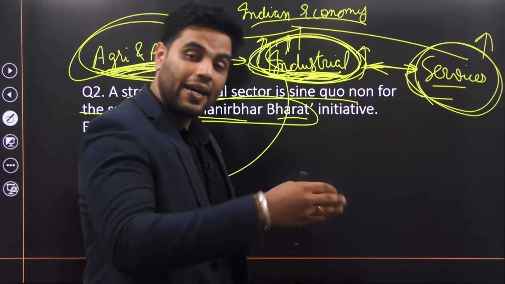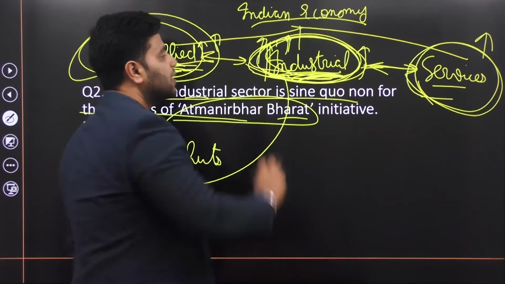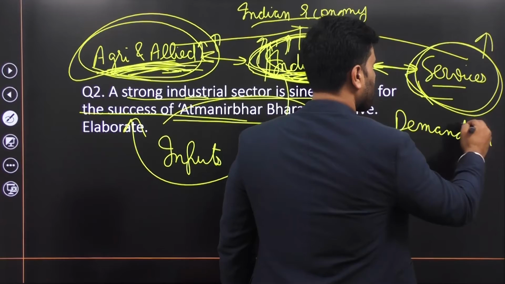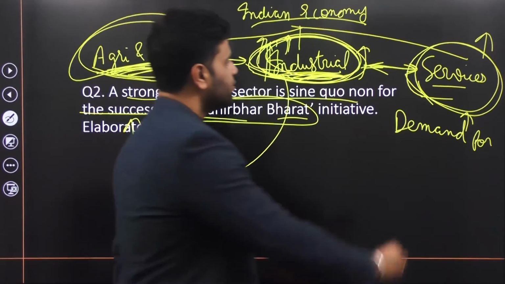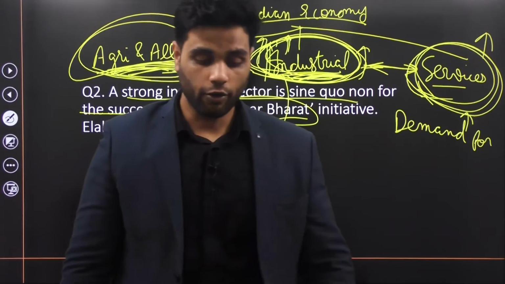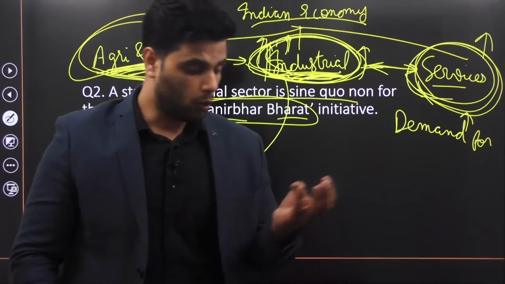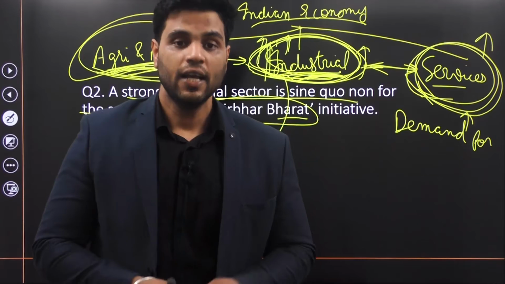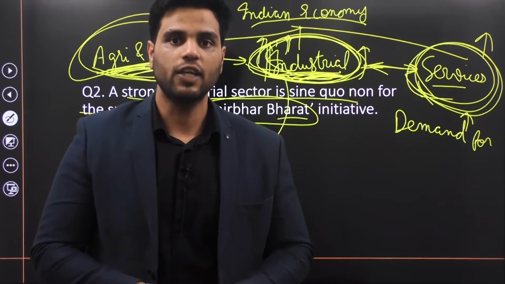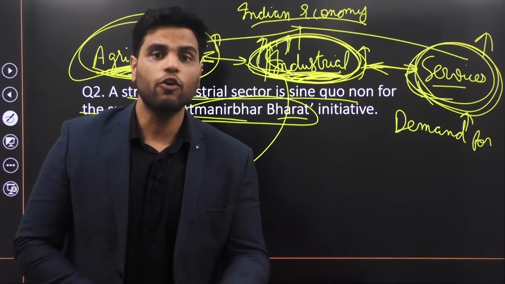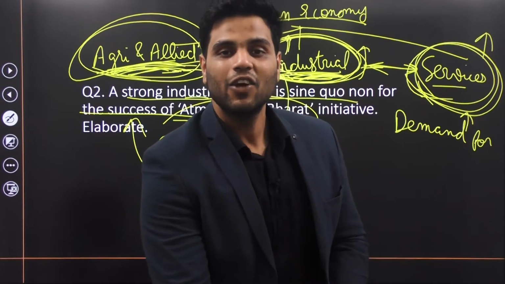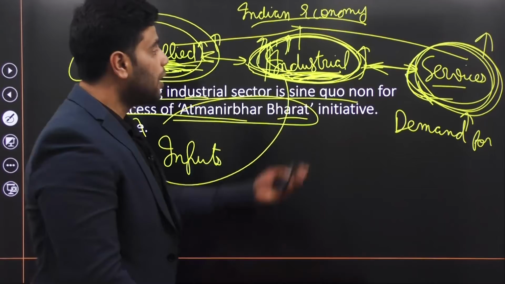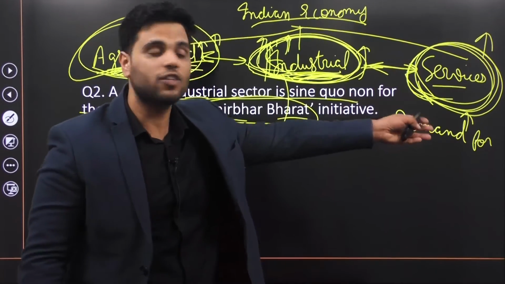So when industrial sector grows, factories grow, they require certain services. And as a matter of fact, growth in industrial sector would increase demand for services. Right? So services sector stands to benefit. If more goods are produced, there will be demand for transportation, there will be demand for storage. If companies grow in size, there will be demand for professionals, there will be demand for lawyers to frame contracts and all that, there will be demand for chartered accountants, and there will be demand for consultants, there will be demand for MBAs, right? So there will be demand for many services. Clear? There will be demand for banking services. There will be demand for financial services if industrial sector grows.